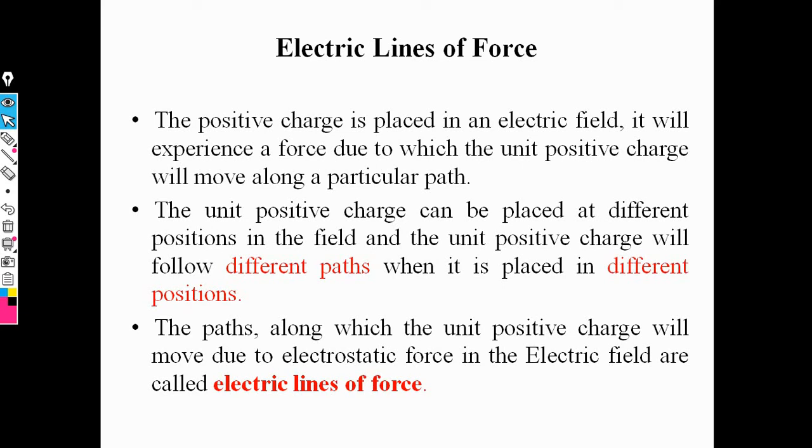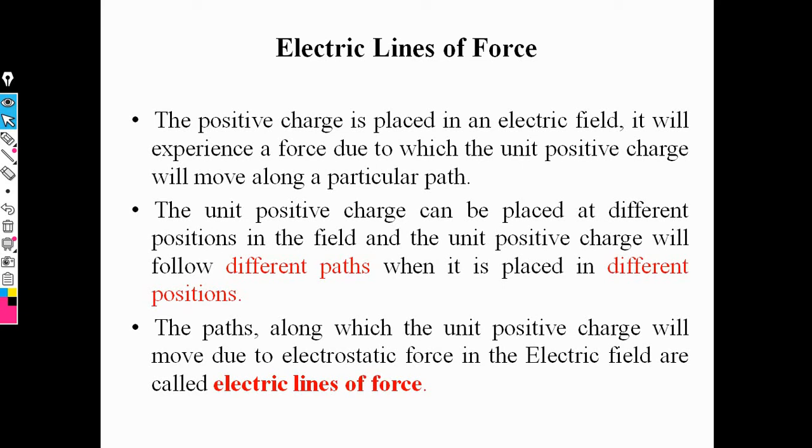Also, the electric lines of force always depend on positive charge, and this positive charge always exerts force on negative charge by a force of attraction. This force of attraction is called the electrostatic force of attraction, and it depends on the electric field, called electric lines of force.